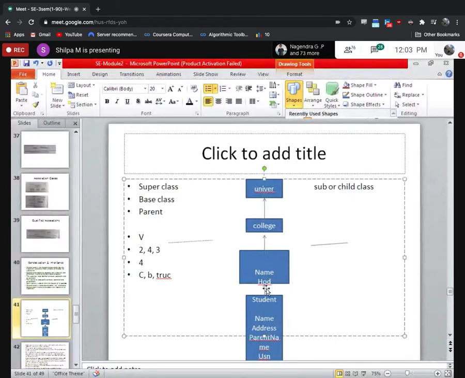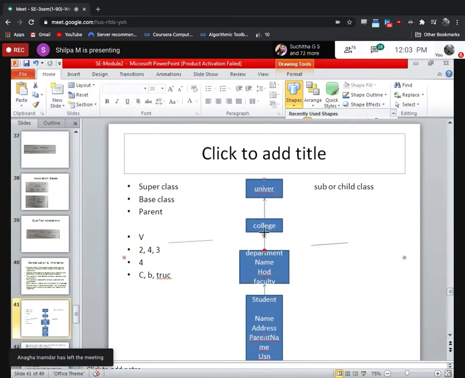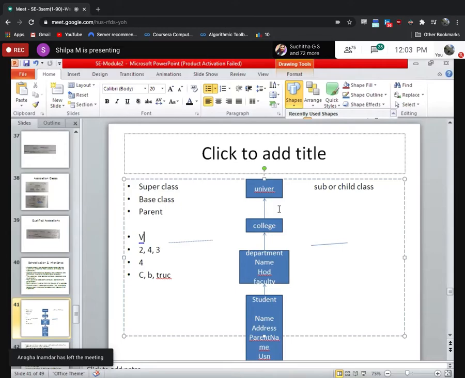So student will inherit the properties of the department class, okay? It's not visible, that's it. Yeah, so student will inherit the properties of the department. Department will inherit the properties of college, and college will inherit the properties of university.